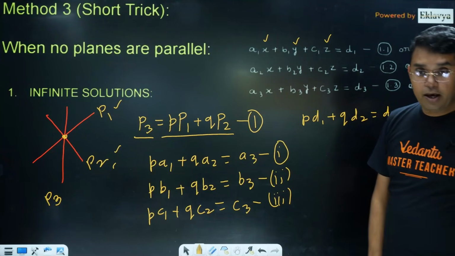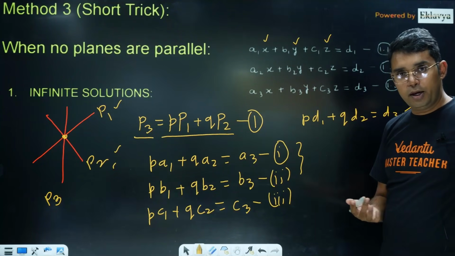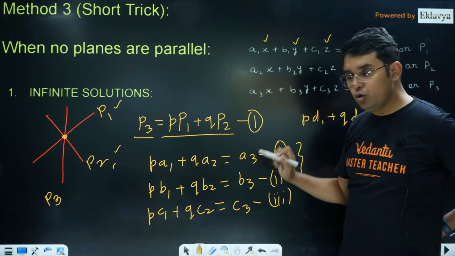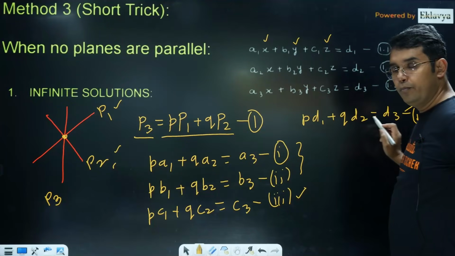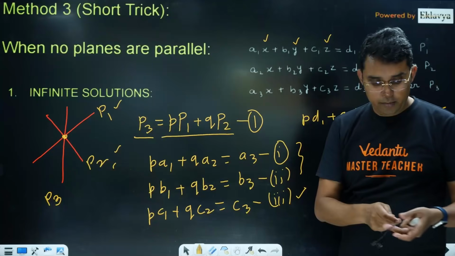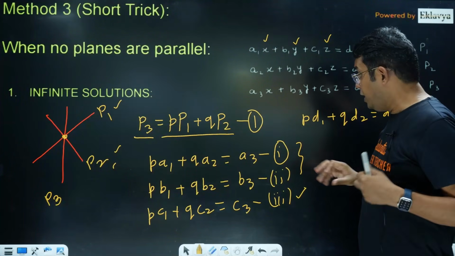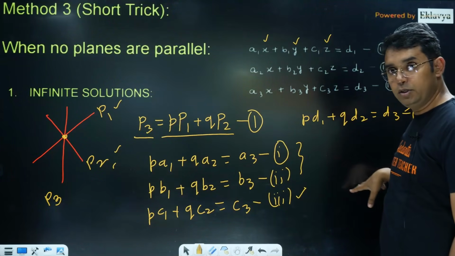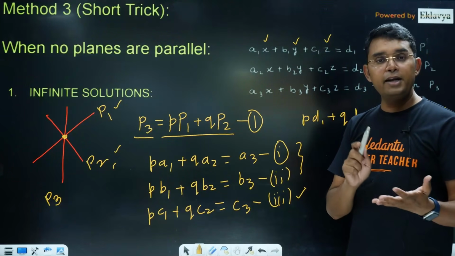Now, as we are having only two unknowns, p and q, two equations should be sufficient to give you p and q. But if they are really this case, a family of planes, then the same p and q should satisfy equation 3 also and 4 also. So if you solve any two of the equations and you get p and q, and they satisfy the other two equations, then it is a case of infinite solutions. That's it. There is no need for any determinant.